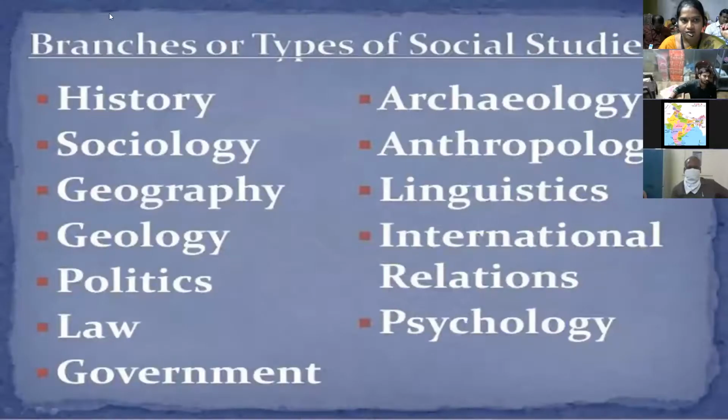Next slide, sir. The branches and types of social studies include history, sociology, geography, geology, politics, law, government, archaeology, anthropology, linguistics, internationalism, international relations, and psychology. These are all the branches in our social studies. Next slide, sir.